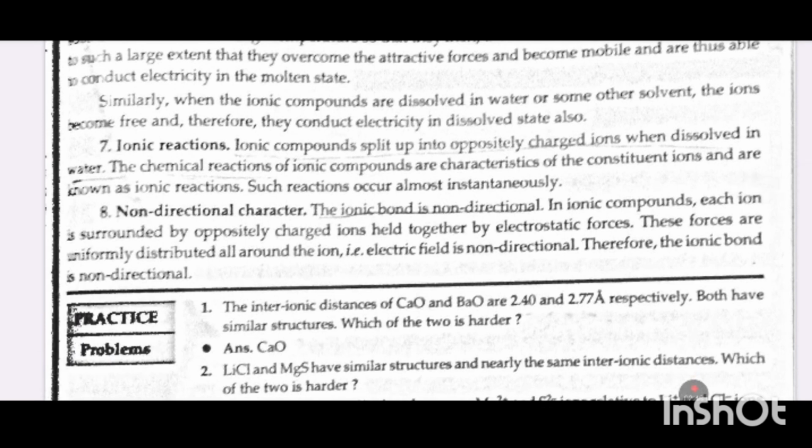Similarly, when the ionic compounds are dissolved in water or some other solvent, the ions become free and therefore they conduct electricity in dissolved state also.